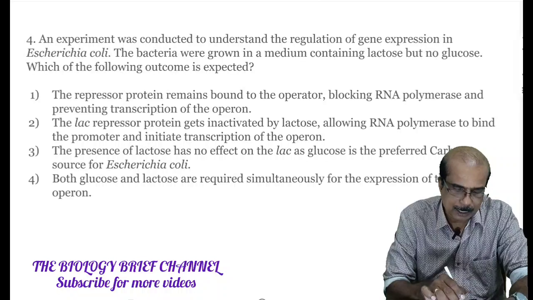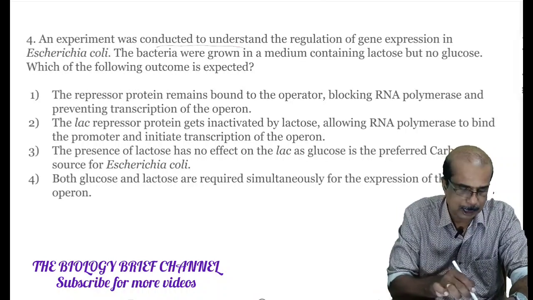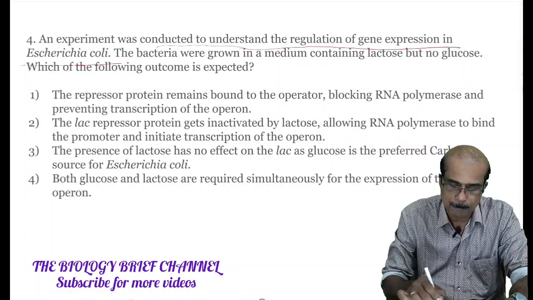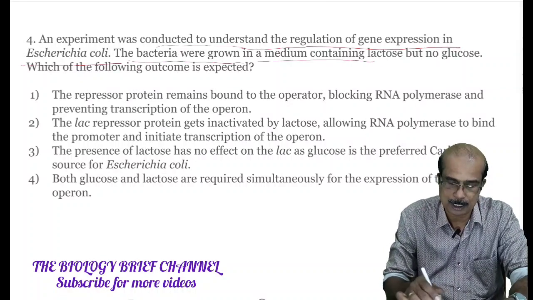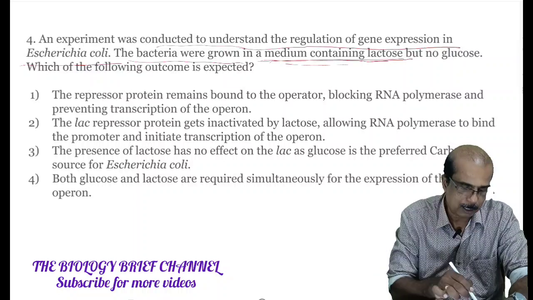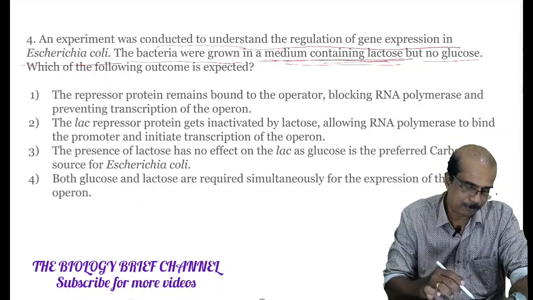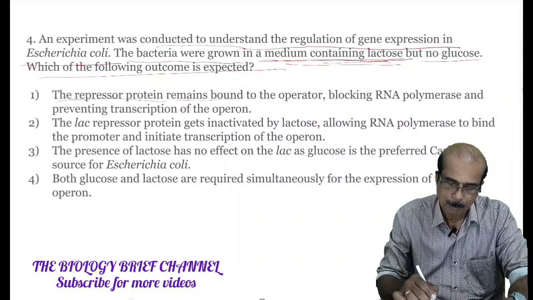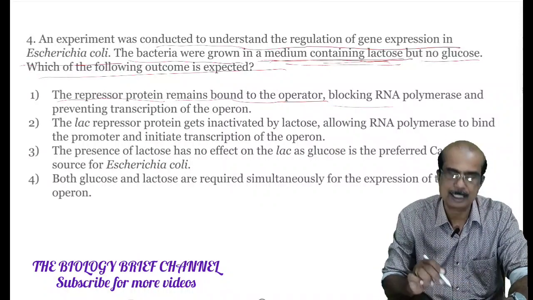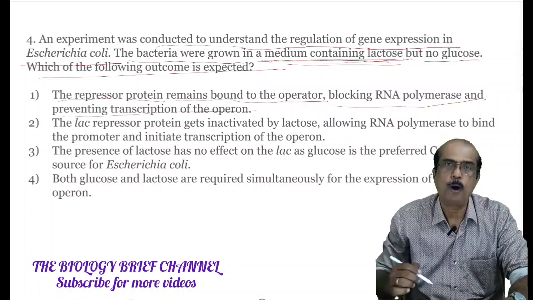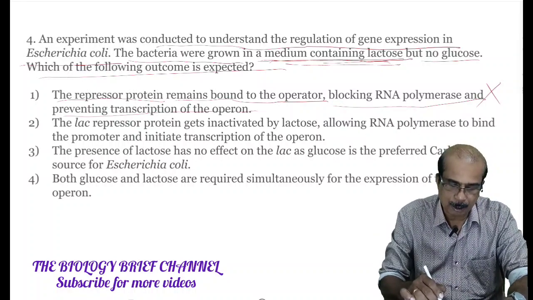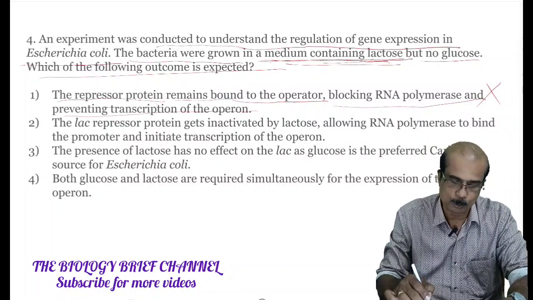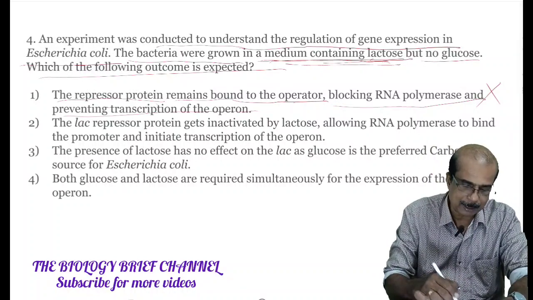An experiment was conducted to understand the regulation of gene expression in Escherichia coli. The bacteria were grown in a medium containing lactose. There is lactose in the medium. Listen: no glucose. Which of the following outcomes is expected? First option: the repressor protein remains bound to the operator, blocking RNA polymerase and preventing transcription of the operon. Wrong option. The repressor protein cannot bind to the operator when lactose is there. Lactose, being an inducer, binds with the repressor and makes it inactive.